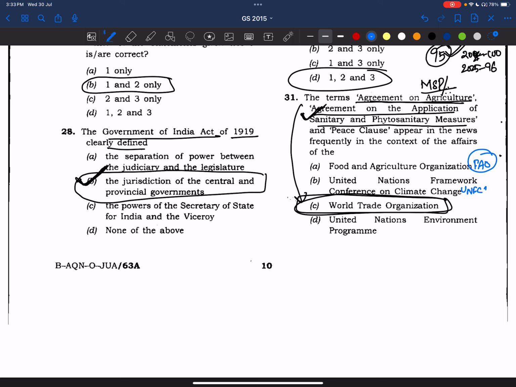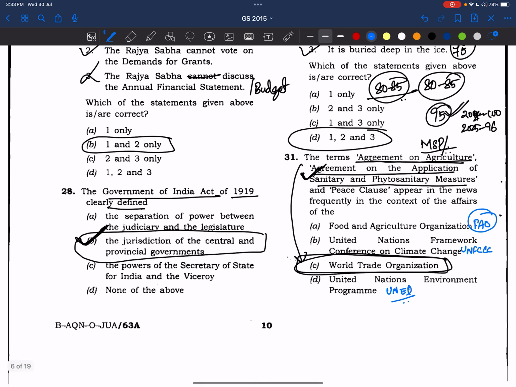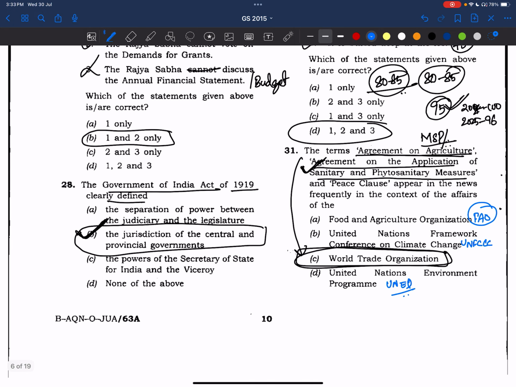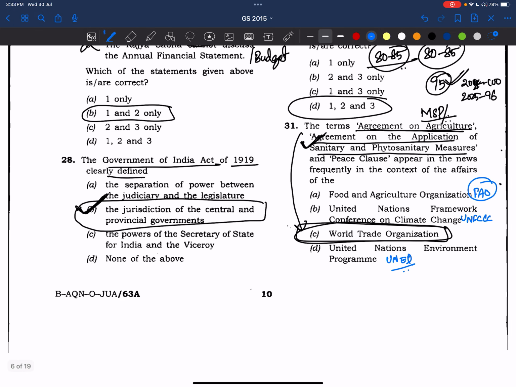UN, FCCC, and UNEP, right? Now see here, this question is related to what? Generally, in the economic perspective, agriculture, trade, phytosanitary and sanitary measures. Okay, see here, FAO is an organization on agriculture, right? Sustainable agriculture, all these things.